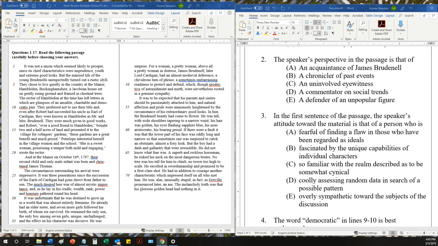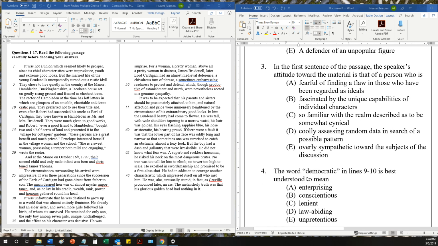And then defender of an unpopular figure. We don't really have evidence that James Brudenell was unpopular. I think he was actually quite popular. He just also had some other characteristics. And also, I'm not sure that the author here is biased in favor or against James Brudenell. I think he's just reporting this is who he was, this is what happened, and here are all these different primary and secondary sources to support what happened.